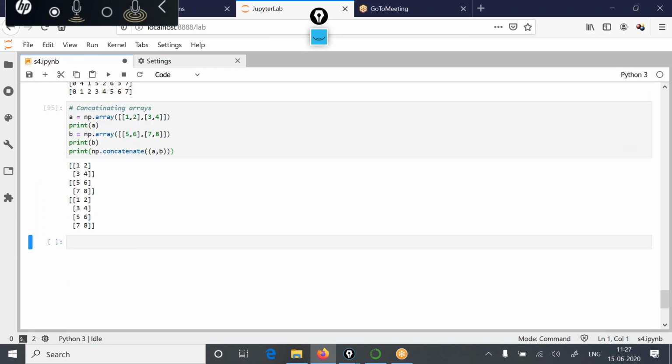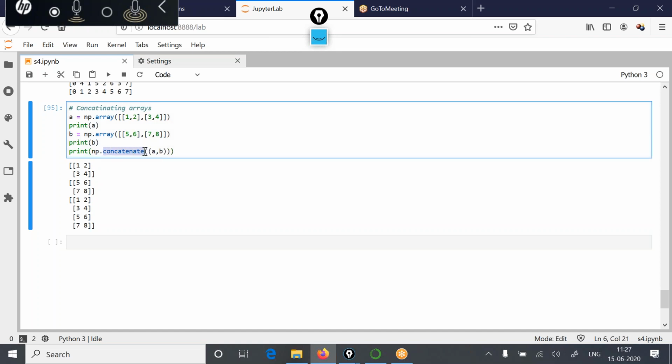So you'll see the effect of concatenation. This was our first array 1, 2, 3, 4, second array 5, 6, 7, 8, and the effect of concatenation is that it has put this second array below the first array. So the concatenated array has now become 1, 2, 3, 4, 5, 6, 7, 8.